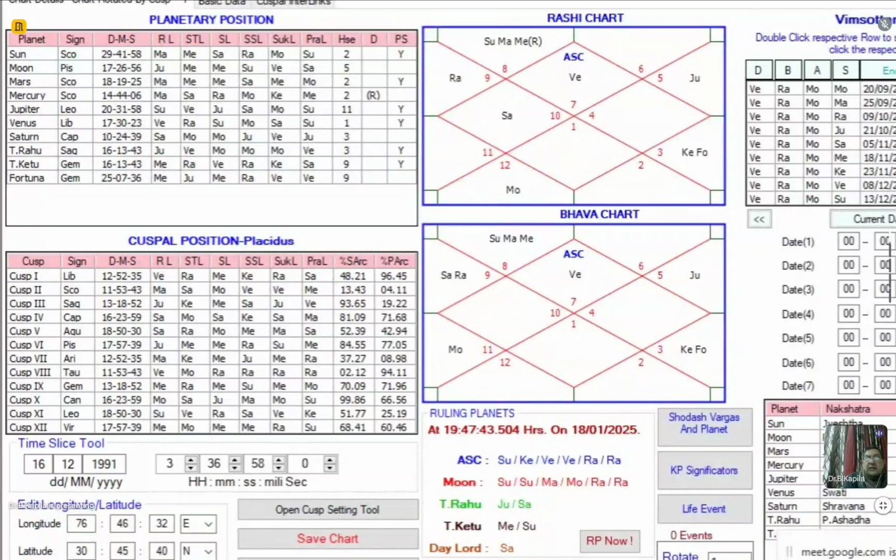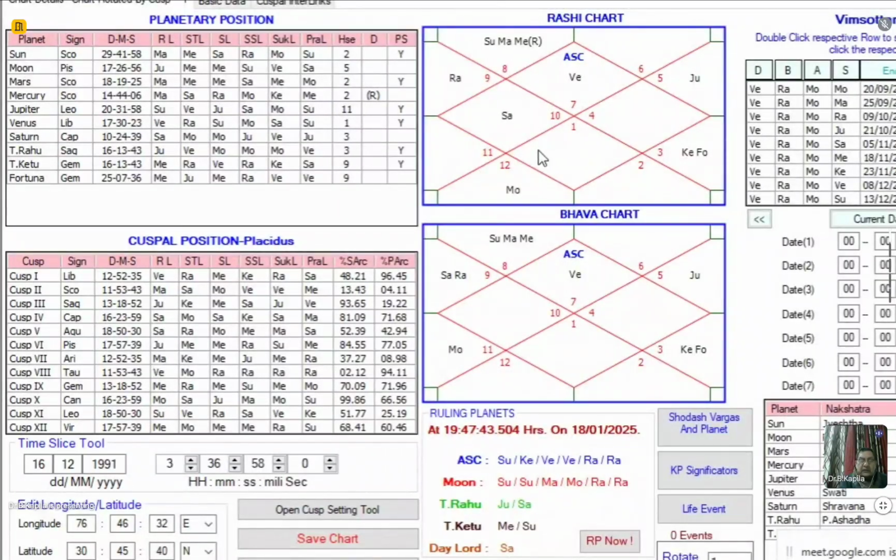Strong, and by virtue of being... to 91, I add 28, it becomes 2019. Am I right? Yes, sir. If I add 28 to 91, it becomes 2019. And when did the person come to me? In 2022. It means even 3 years after that, the marriage has not happened. So this is now a case of late marriage, not a delayed marriage. It is a case of late marriage.